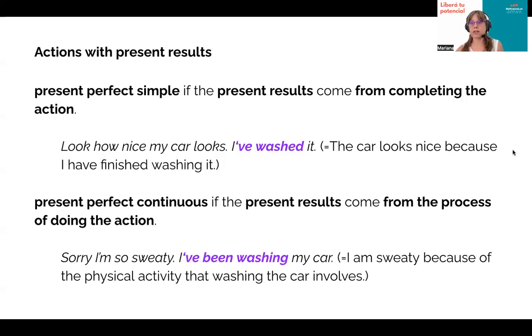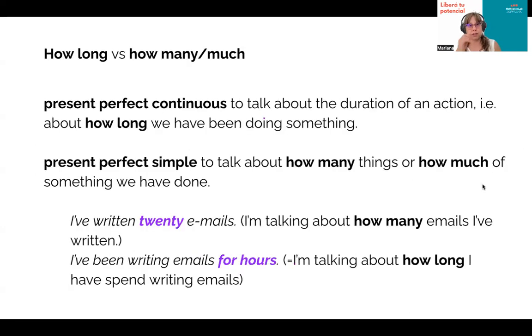Okay? So that's important to understand the difference. Now, how long versus how many or how much? When we talk about the duration of an action, remember before when I said that for that we use present perfect continuous. Like I've been writing emails for hours. I've been waiting here for hours.